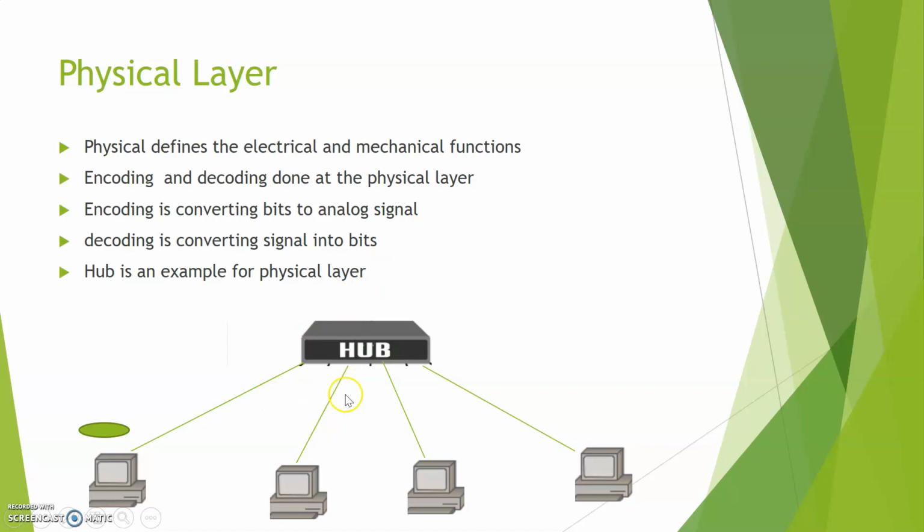So hub acts like a dumb terminal. It simply floods the information to all other hosts except the source port. So hub data is transmitted in the form of electrical signals. Hub will share the bandwidth and it will not do any filtering like a switch.